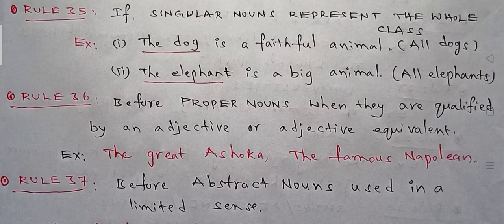So before proper nouns, when they are qualified by an adjective or adjective equivalent, we use the article the. So here it became the great Ashoka, the famous Napoleon. Ashoka and Napoleon are proper nouns, but these names are qualified with the adjectives great and famous. So if a proper noun is qualified with an adjective, then we keep the article the before that word. Okay, next rule 37.